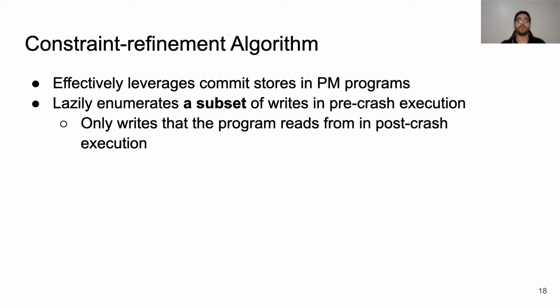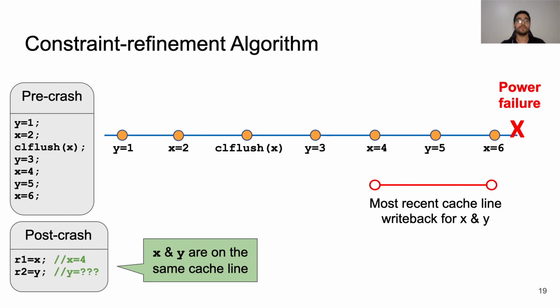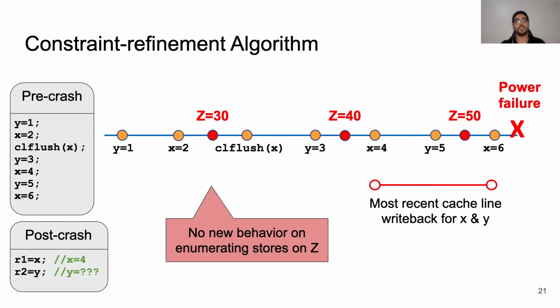Our constraint refinement approach works well for persistent memory programs because it effectively leverages the commit store pattern. In fact, Jaaru does not eagerly enumerate all pre-crash stores. Instead, it lazily enumerates a small subset of them that are actually read by the post-crash execution. So in our previous example, if there was a variable z with multiple stores in pre-crash execution, but the program never reads from them in the post-crash execution, Jaaru does not enumerate executions for different values of z since it does not expose a new behavior in the post-crash execution. This technique yields extra efficiency for Jaaru in pruning the search space to avoid exploring redundant executions.